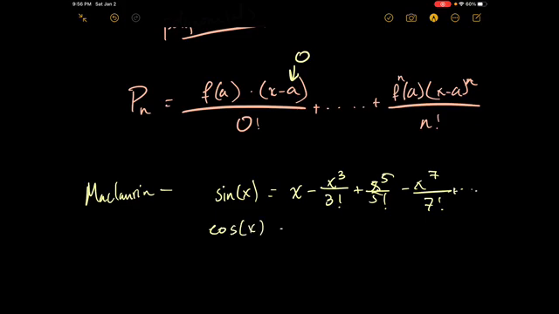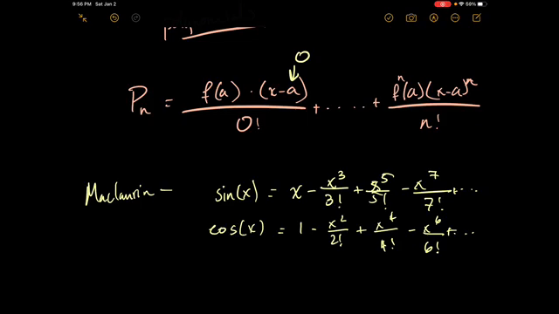Cosine of x is just equal to 1 minus x squared over 2 factorial plus x to the power of 4 over 4 factorial minus x to the power of 6 over 6 factorial, and this kept on going.